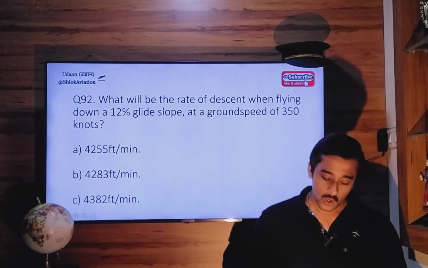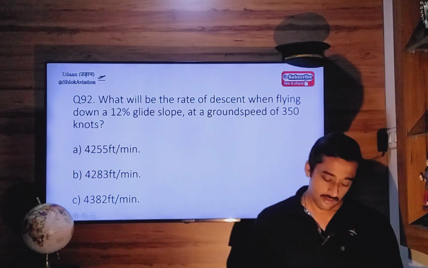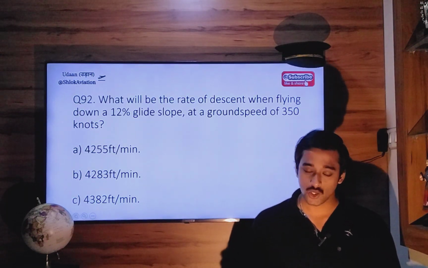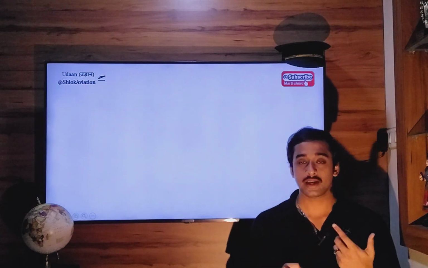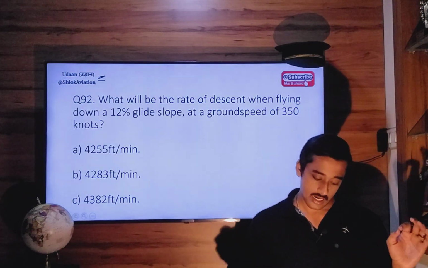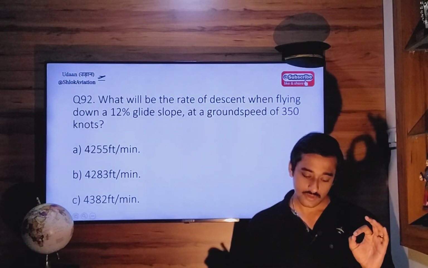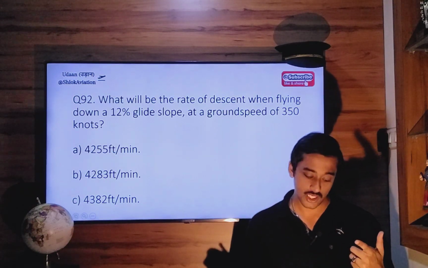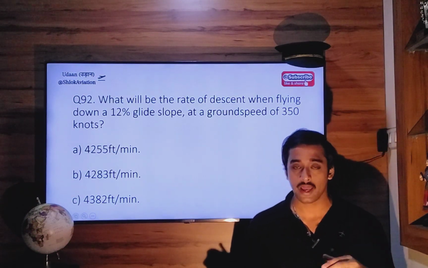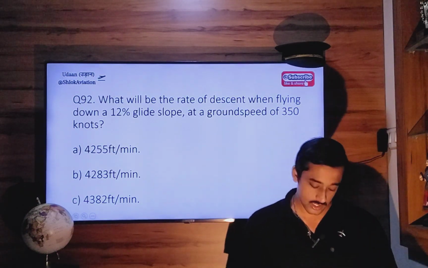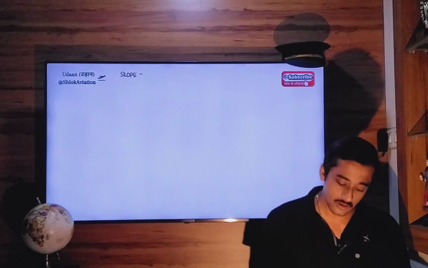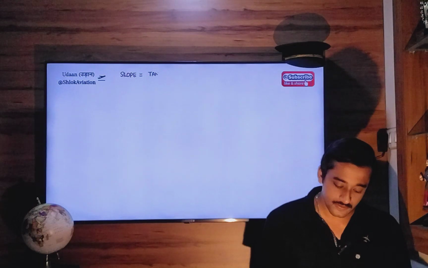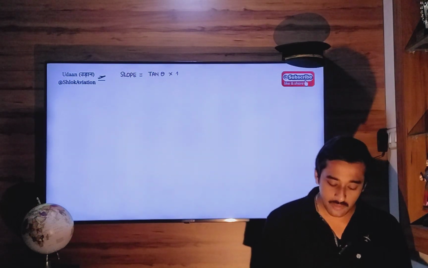Question number 92. What will be the rate of descent when flying down a 12% glide slope at a speed of 350 knots? When the question mentions a 12% glide slope, or any glide slope in terms of percentage, you will use this formula: slope equals tan theta multiplied by 100.